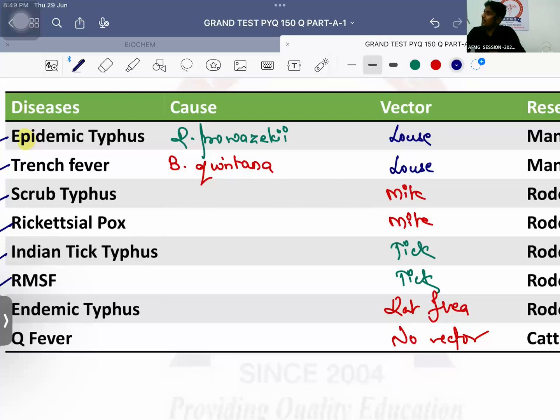Q fever is called Q fever or query fever, not Quinton. That's the basic idea. Next important is scrub typhus. What is the causative agent? Orientia tsutsugamushi. Rickettsial pox. What is the causative agent? Rickettsia akari.